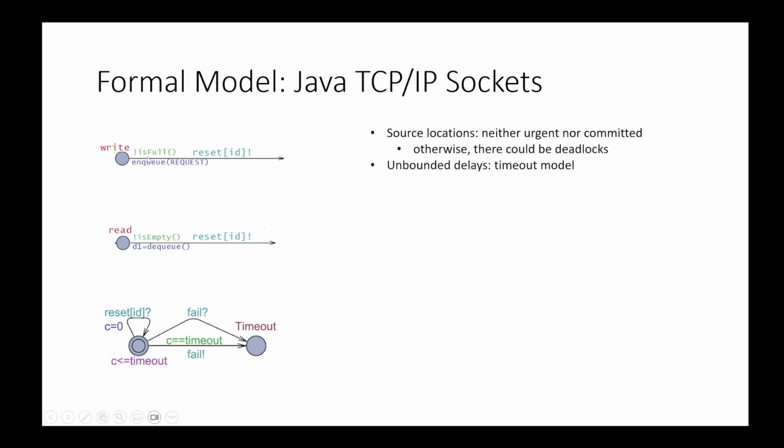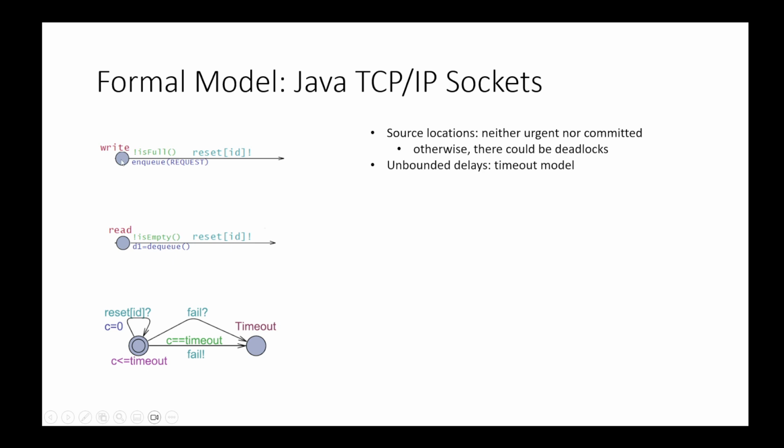Now, this is an example of two transitions for sending and receiving messages. When we have to send a message, to write in a queue, we see that there is a guard, this guard here in green. This is a procedure, a function, that is used to check whether there is enough space in the buffer of the receiver to send the message. And conversely, whenever we want to read a message, we need to check whether the buffer is non-empty, the buffer of the recipient from which we want to read the message.